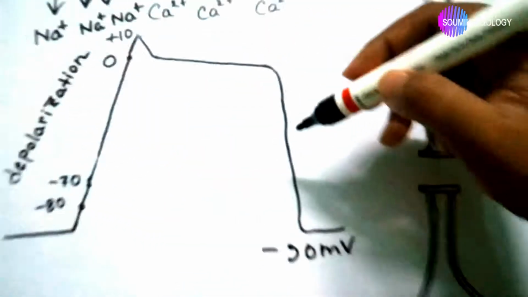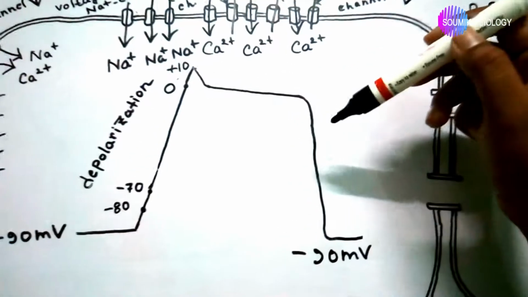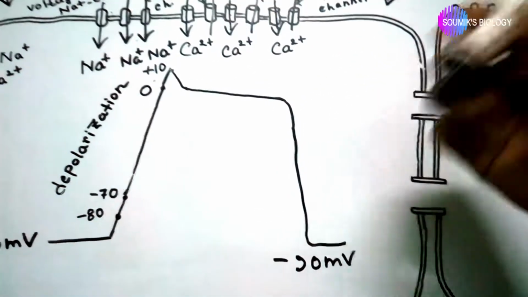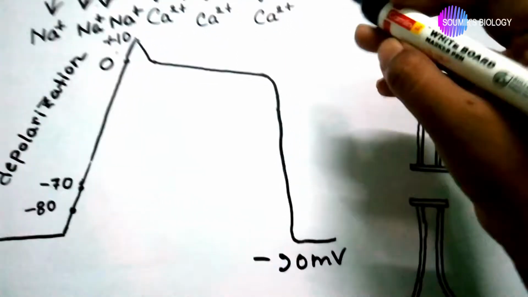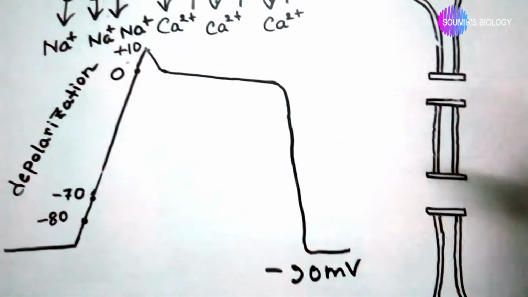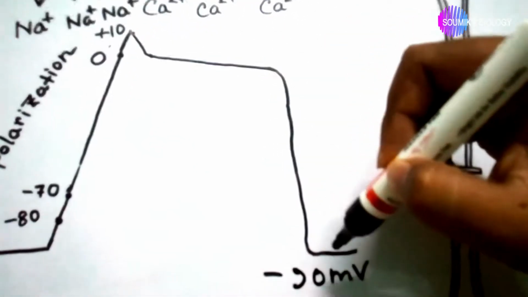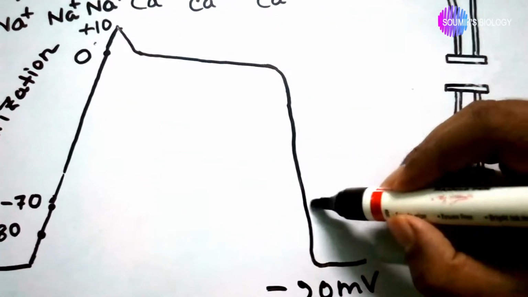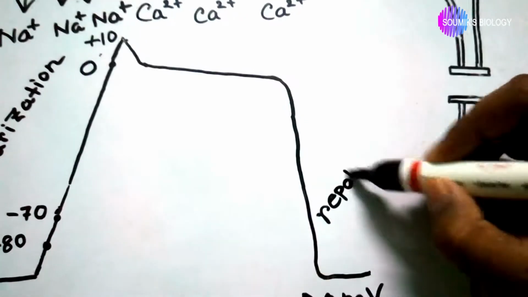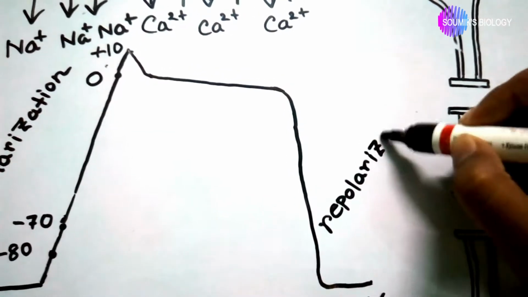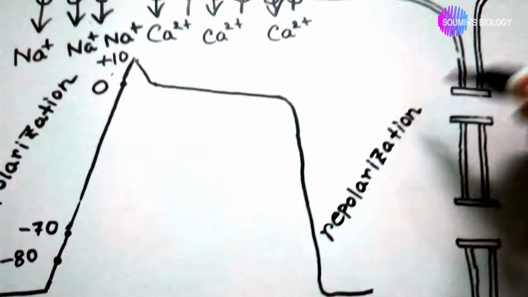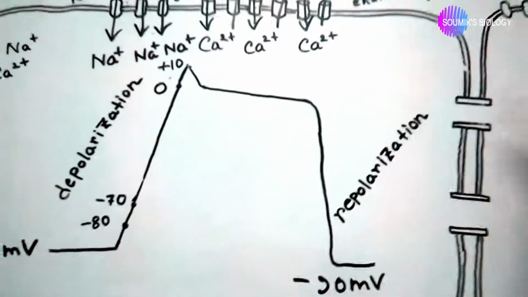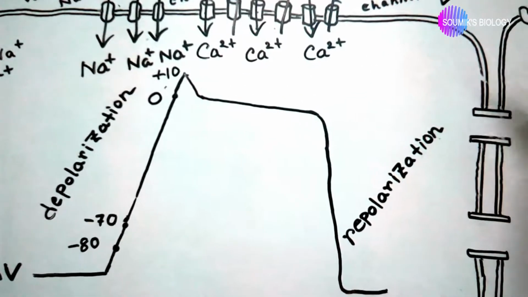But in this case the membrane potential becomes negative again and reaches minus 90 millivolts again. This curve of the graph, and this process, is called repolarization.